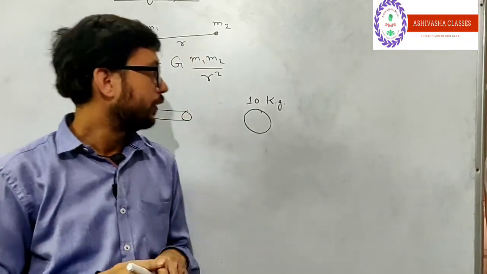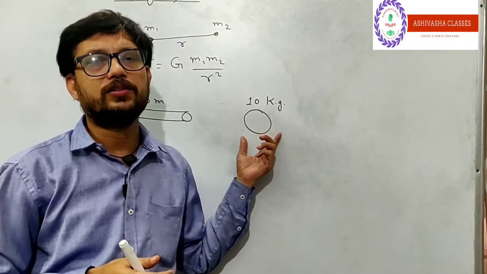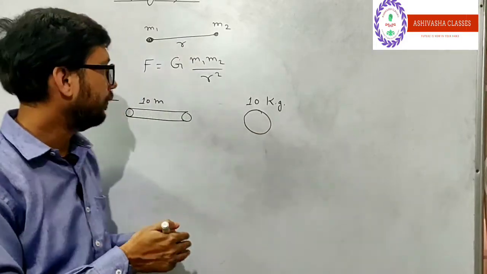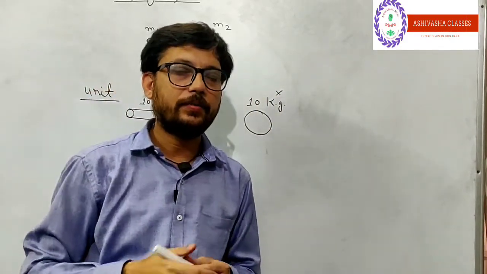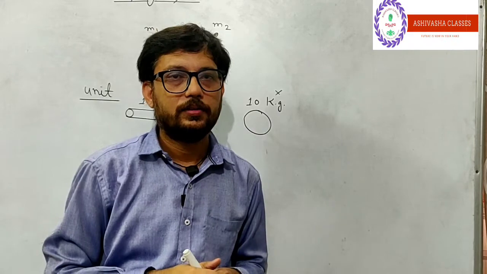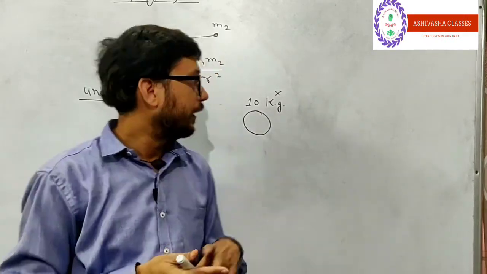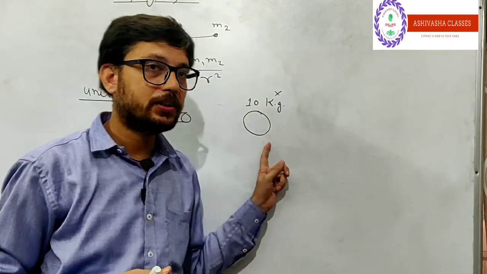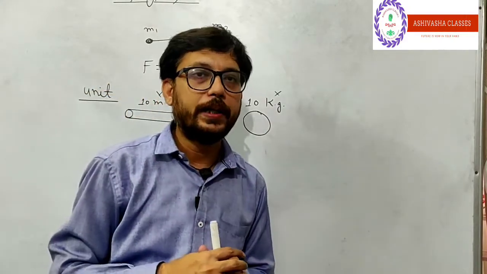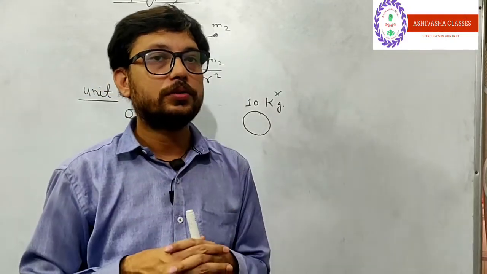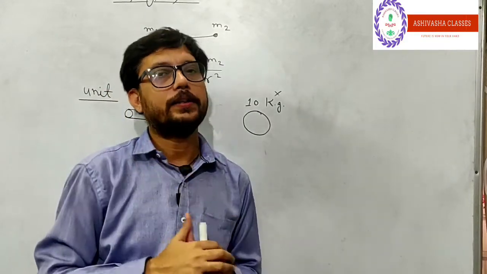When I tell you that it is 10 kg, it is easy to understand that it is the mass of a body. But when we remove the meter or kg and I say 10, then it is very difficult to understand whether 10 is for mass or for length. So the basic idea of unit is to introduce definite physical quantities.